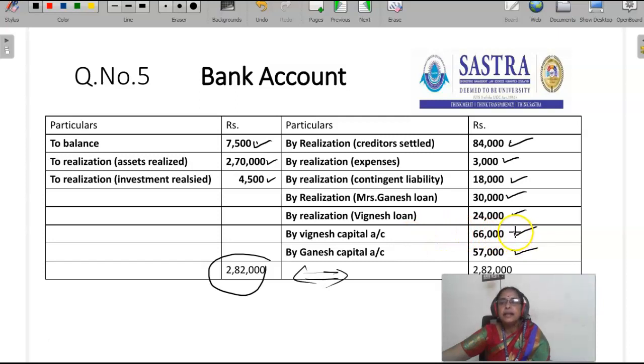Vignesh is settled at rupees 66,000. Ganesh is settled at rupees 57,000. So the total of the bank account is 2,82,000. The bank account is tallied.